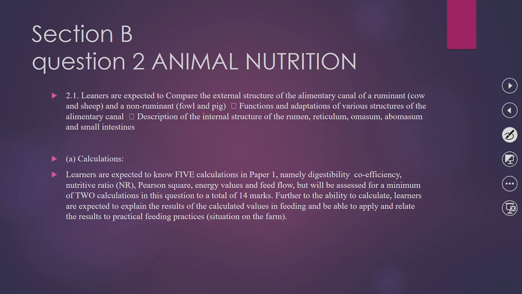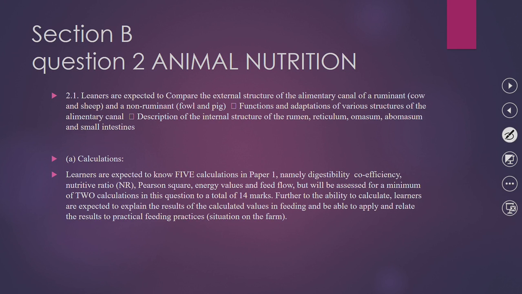You must be able to identify whether this alimentary canal is for a cow, a pig, or a fowl. Identification carries marks, because if you are able to identify the alimentary canal for ruminants, and the alimentary canal for monogastric animals, there might be a question along those lines.